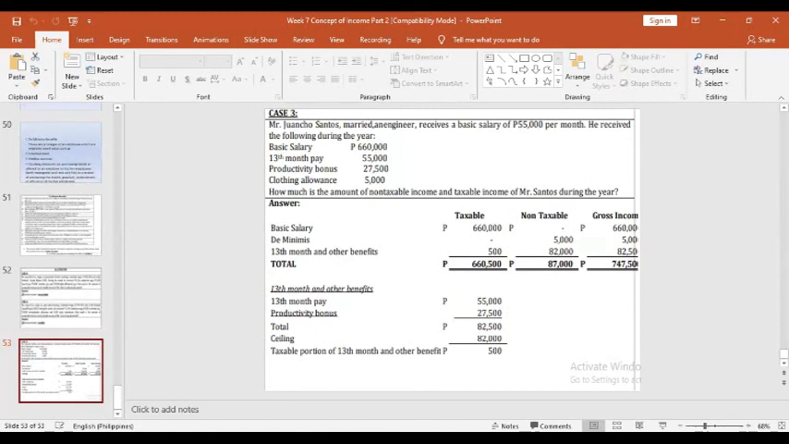Okay, so that is our topic for today, and that will end our topic for today when it comes to the second part of the concept of income.